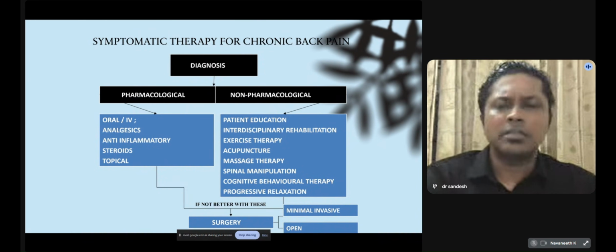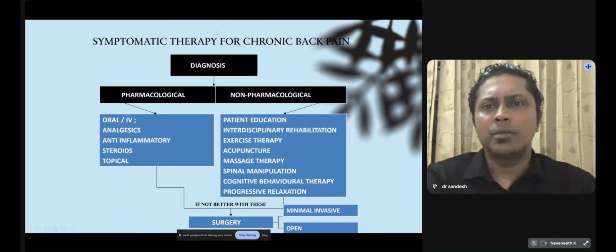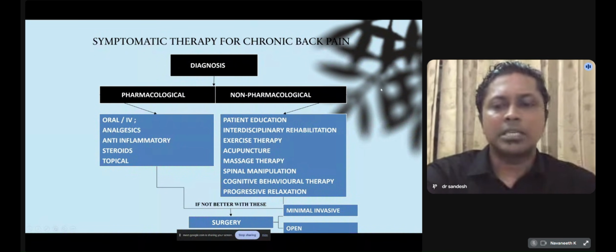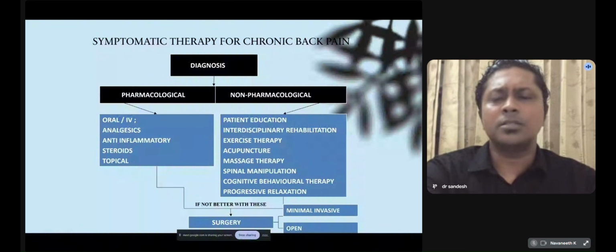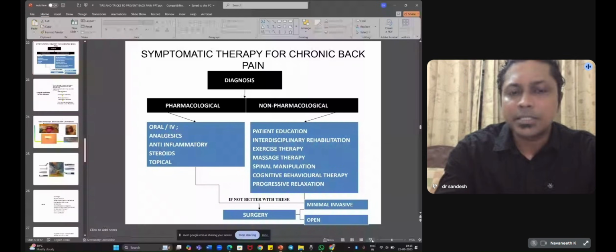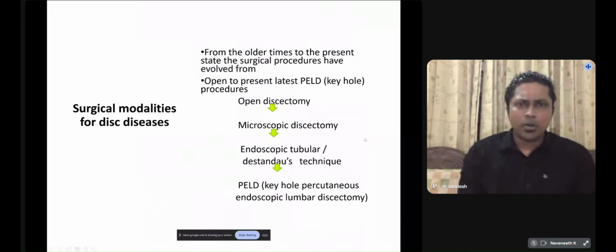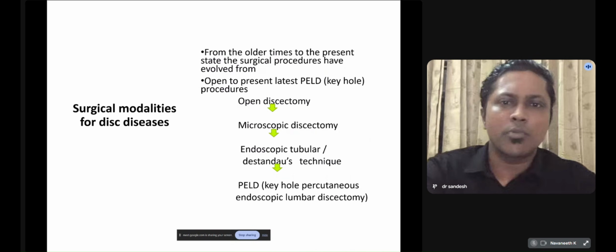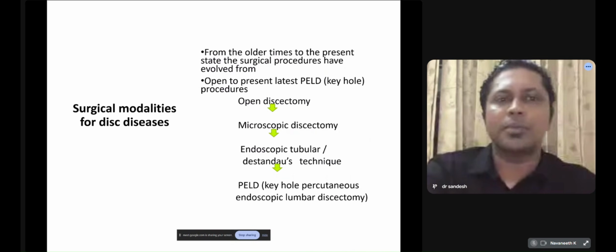So less than 3-4% of the patients who are not having relief may need surgical interventions. Surgery nowadays can be either minimal or open procedures. So surgical, as I told, can be either open or keyhole surgeries. Nowadays everyone is preferring the keyhole procedures with the latest development of equipment.